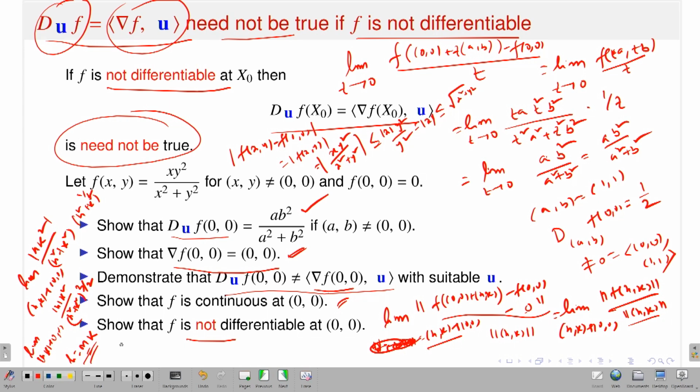So you will end up with this kind of thing, |m| divided by (1 + m²) to the power 3/2. This limit differs for different values of m. So the limit does not exist. Therefore, my function is not differentiable. So this example says that.